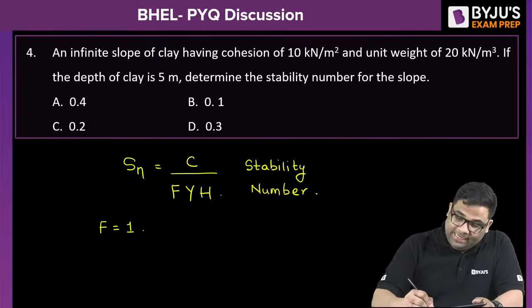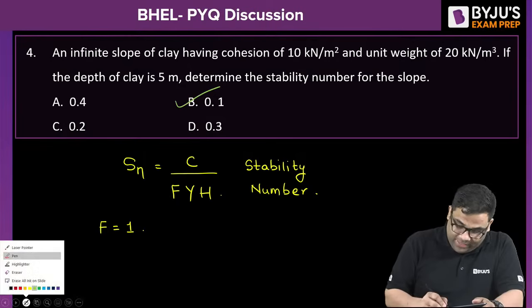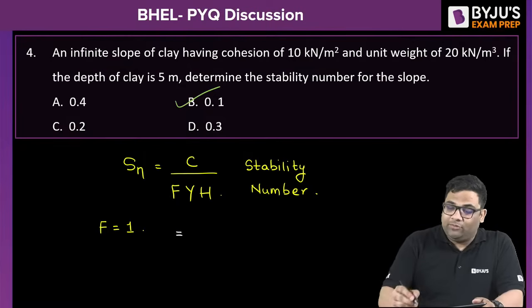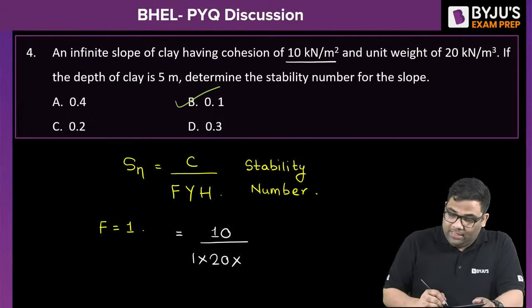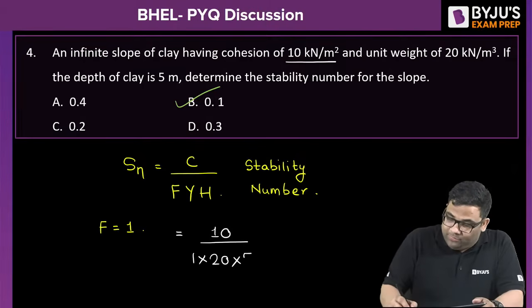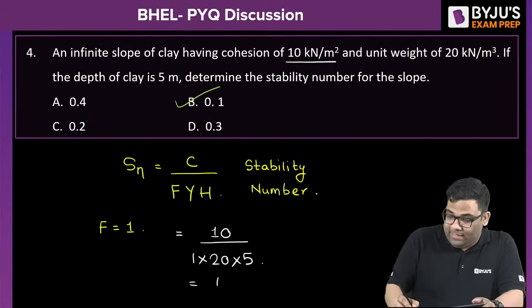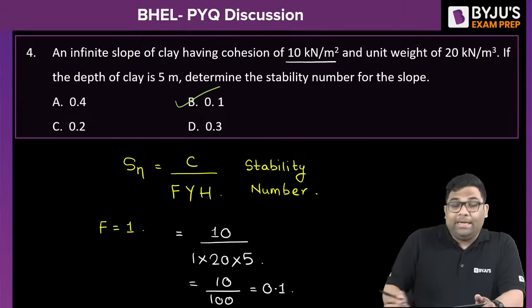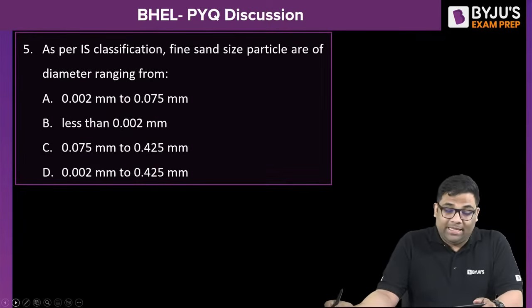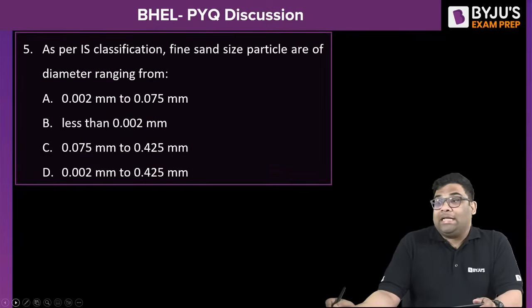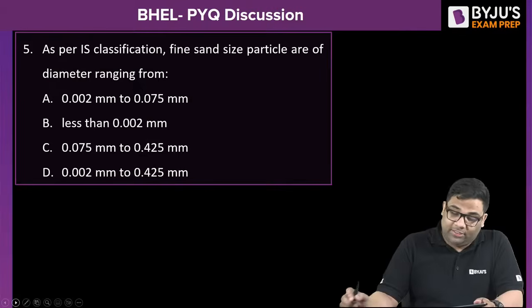Very good. Again, it is B. The cohesion is given as 10. Your factor of safety, I'll take 1. Unit weight is given 20, and then your depth of soil is given 5. So this is 10 by 100 giving me 0.1. Let us solve the next question. The next question is again from soil, and it is on classification.